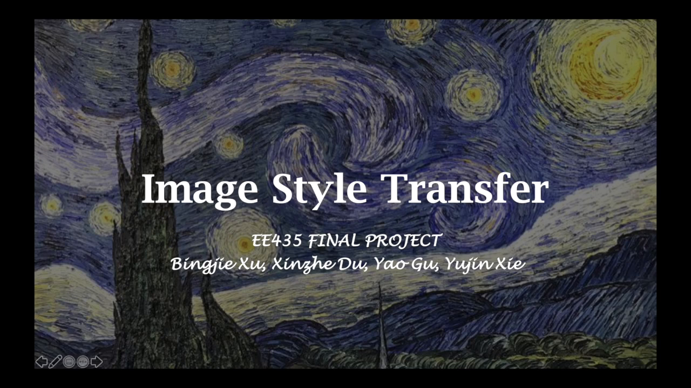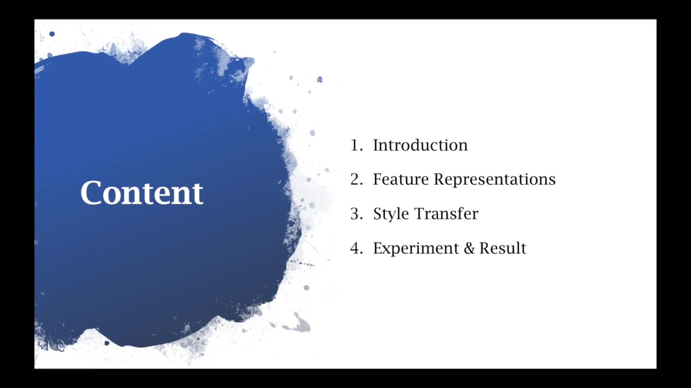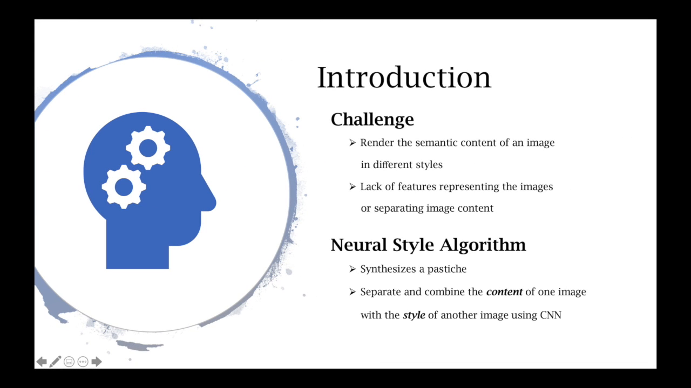In our project, we built an image style transfer. It is always a challenging task to render the semantic content of an image in different styles, because of the lack of features which explicitly represent the image semantic information or separate image content from style. The neural style algorithm is a new method to solve this problem, which synthesizes a pastiche by separating and combining the content of one image with the style of another image using convolutional neural networks.